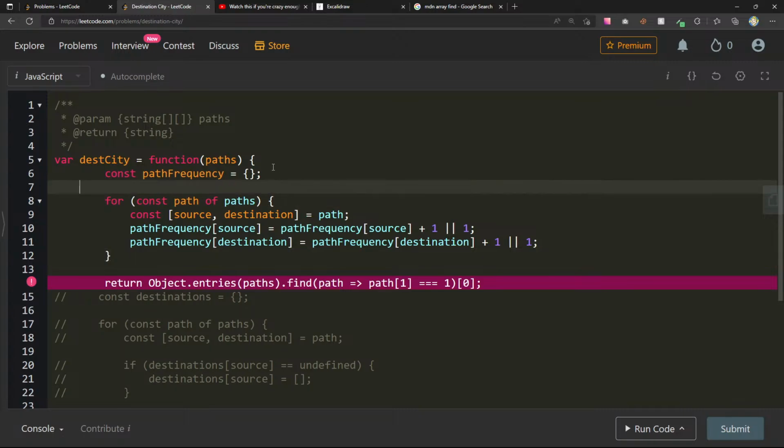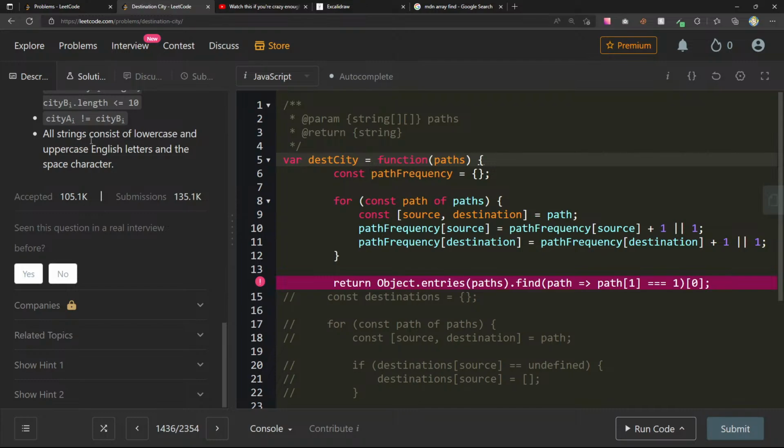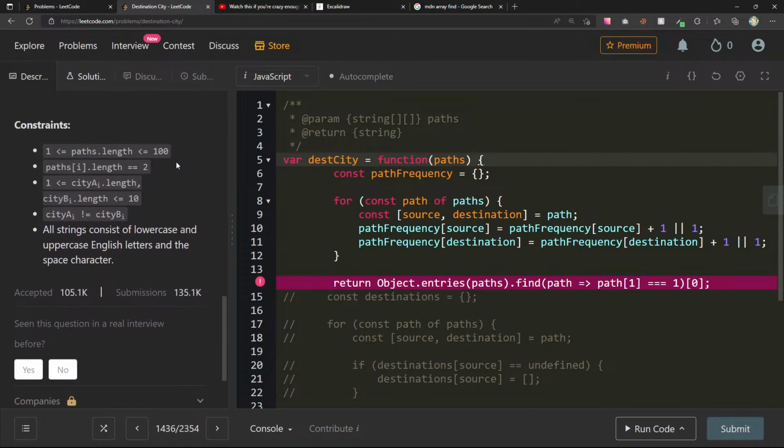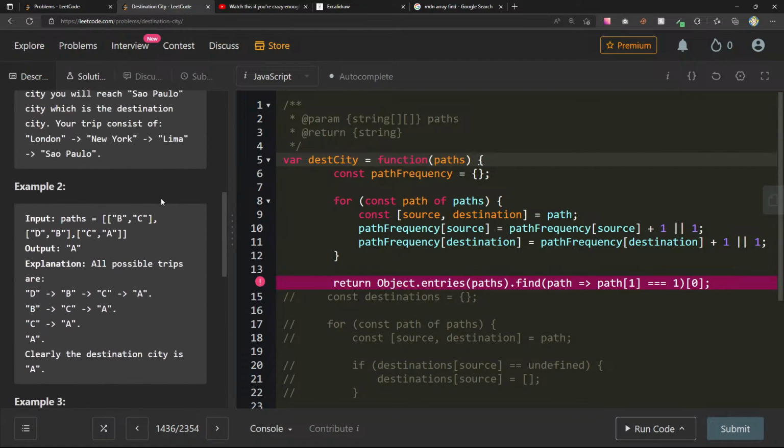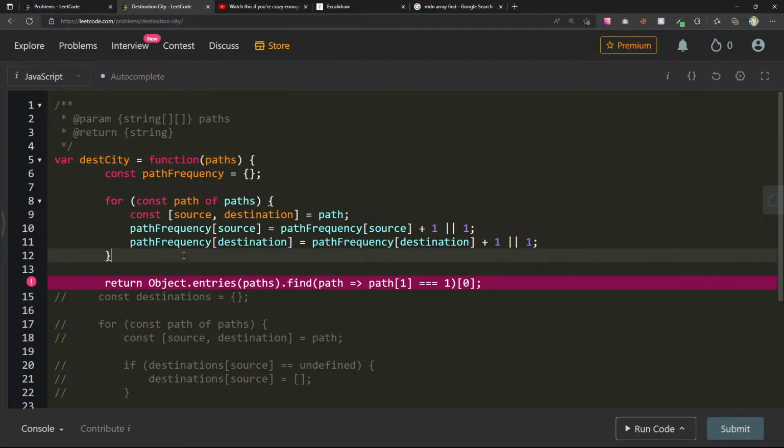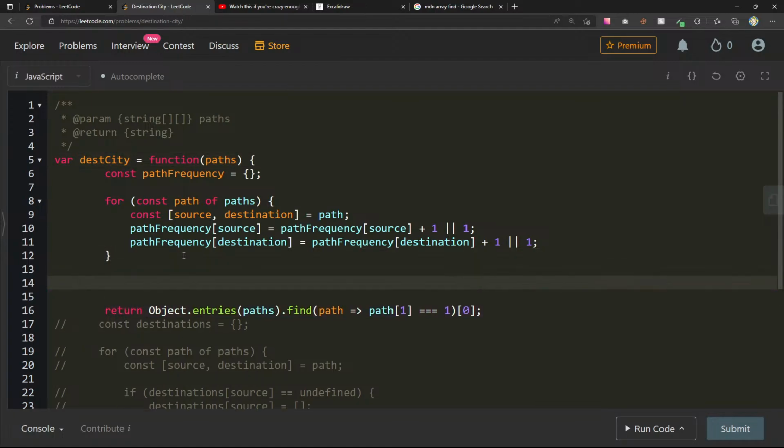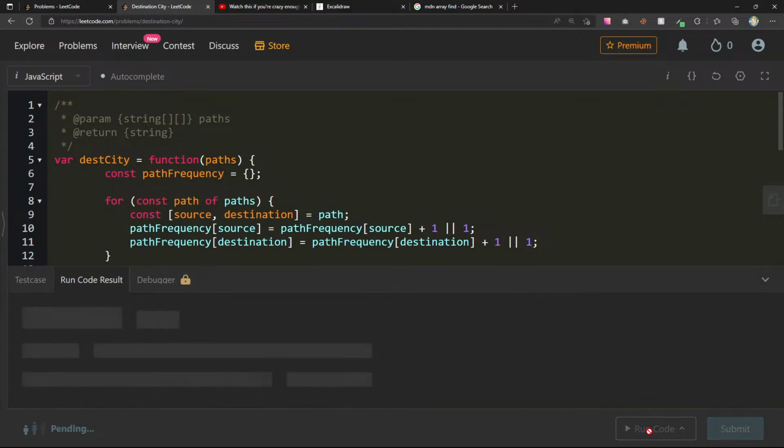What would be the nicest way for me to do this? How many paths do we got? Wait a second. I think I saw something about all strings consist of lowercase and uppercase English characters and the space character. Path dot length, city length, 10. Let's see. What do we have here? Const path frequency. Oh, let's console log this. Console.log path frequency. I'm going to comment this out. Just want to see the output of this.